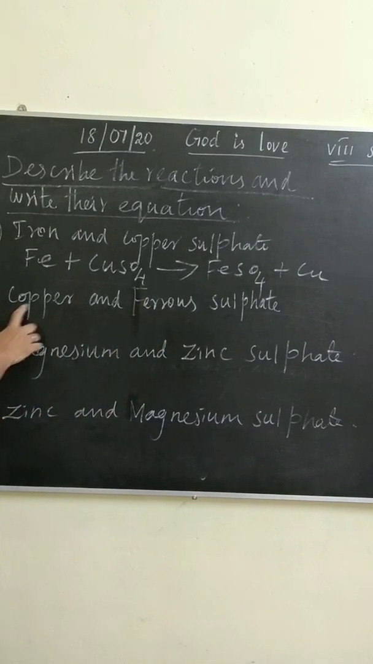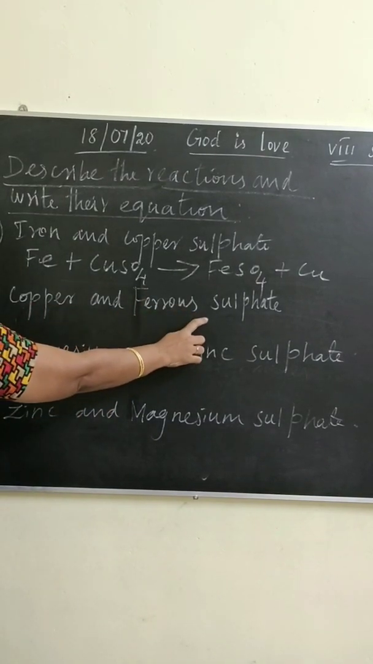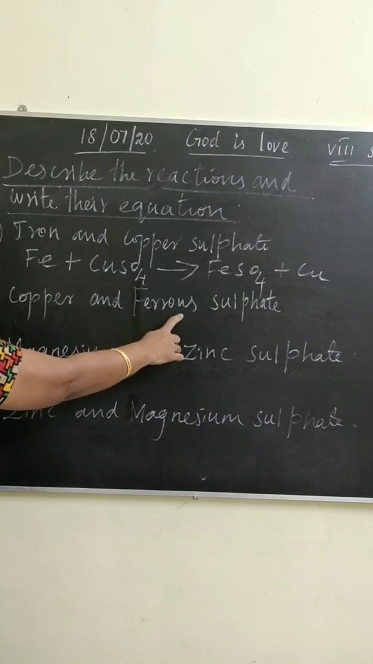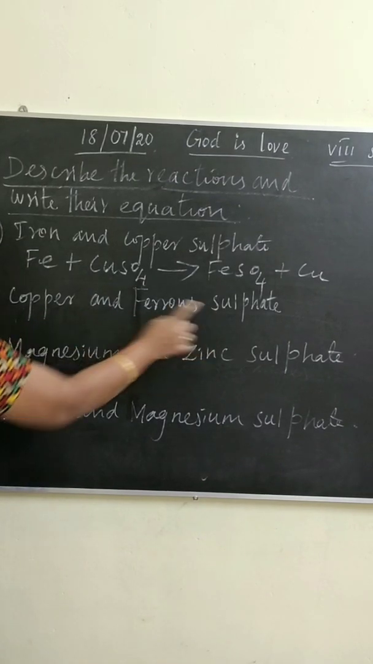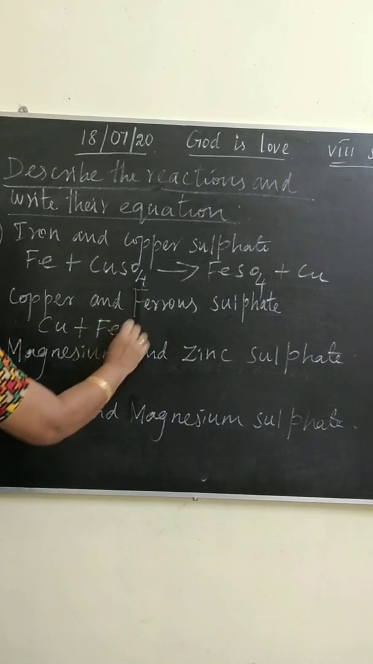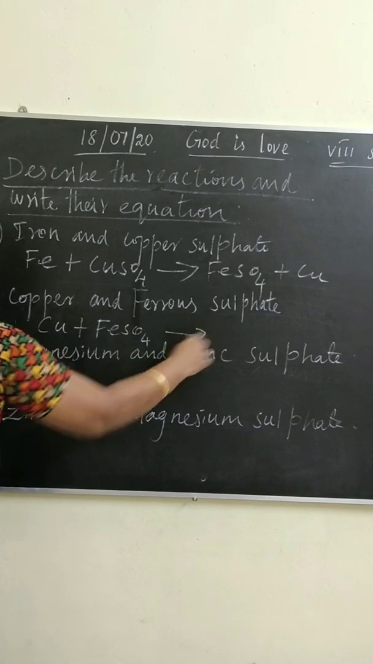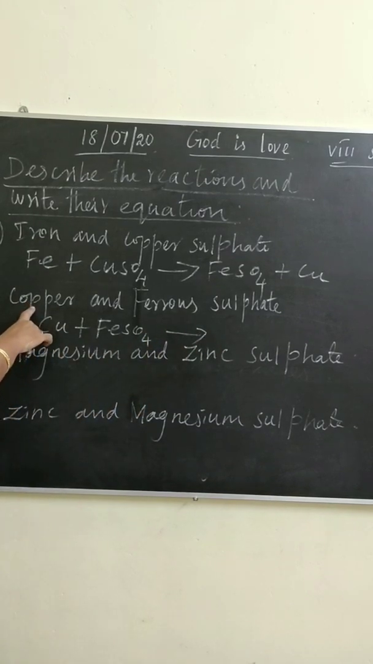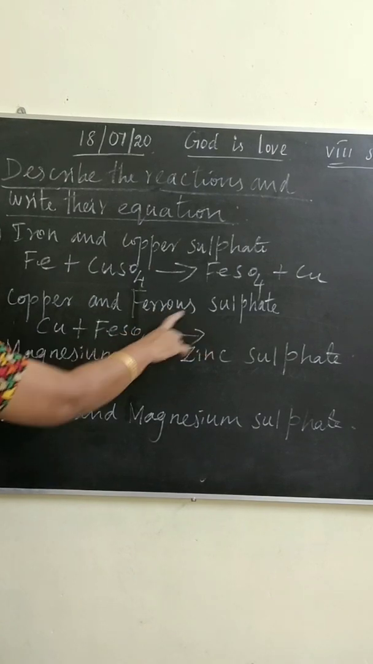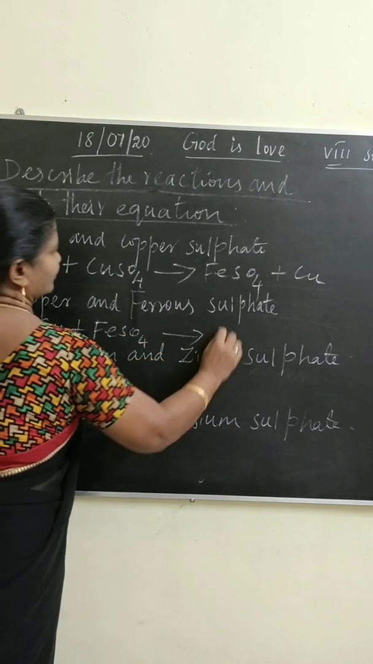Second reaction, copper and ferrous sulfate. When copper is added with ferrous sulfate solution, no reaction takes place. Copper, Cu, ferrous sulfate, FeSO4. Yes. When copper is added with ferrous sulfate solution, no reaction takes place.